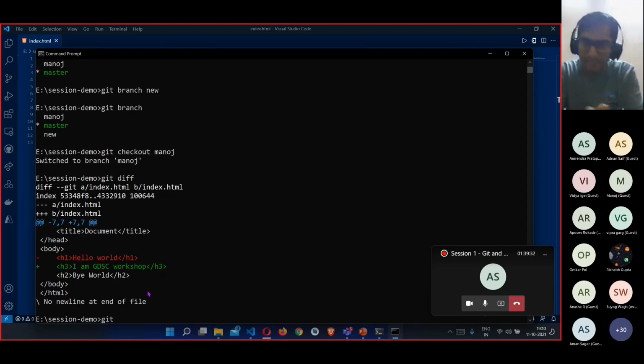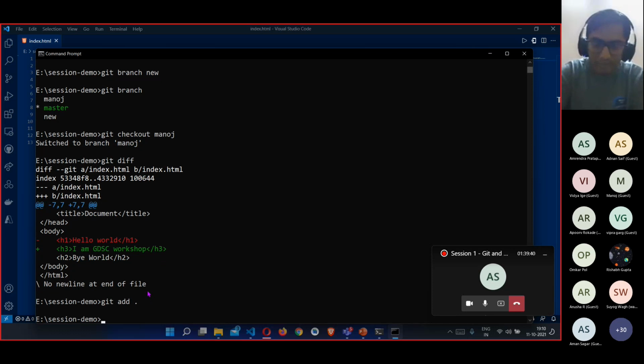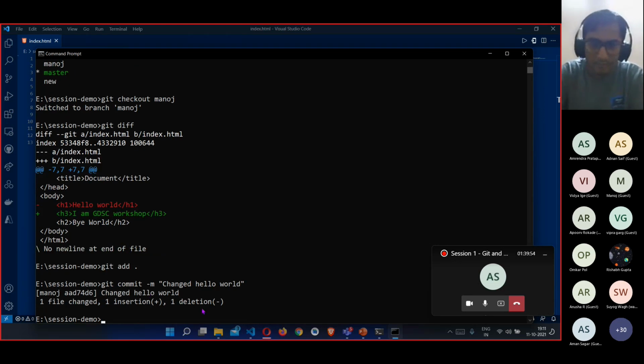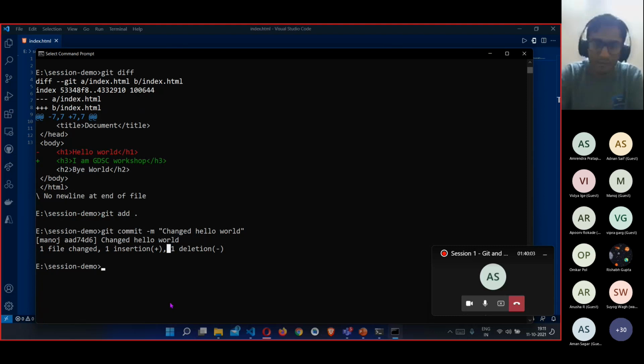Now I would add these changes in my own branch. My branch here refers to the Manoj branch. So I would write git add dot, and dot refers to all of the files, and then I'll commit my changes. I'll write git commit -m changed hello world. As I already told, you can also see the deletion here. So I have committed my changes, and that's all. I am working on the new branch, I have made some changes, and these changes are in a different branch.